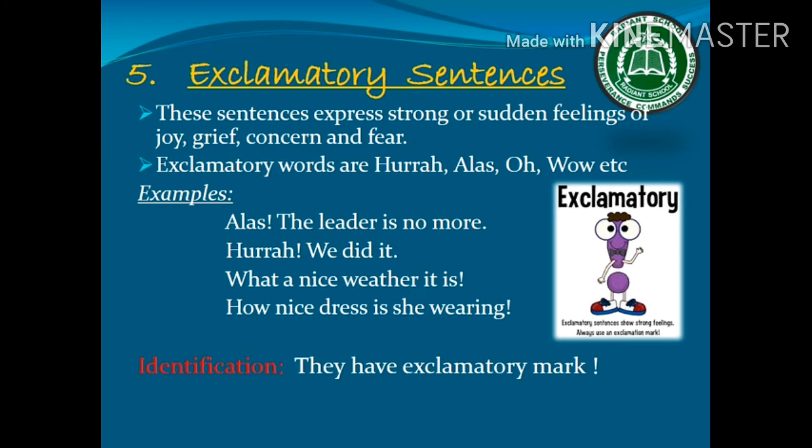The fifth type of sentence is exclamatory sentences. These sentences express strong or sudden feelings of joy, grief, concern, and fear. Exclamatory words are hurrah, alas, oh, wow, etc. These exclamatory words are used to exclaim joyfully, sorrowfully, or excitedly. For example, alas, the leader is no more. Hurrah, we did it. What a nice weather it is. How nice a dress is she wearing?